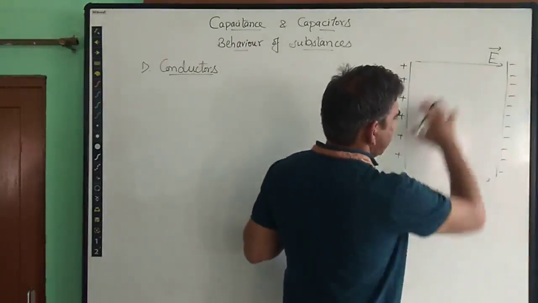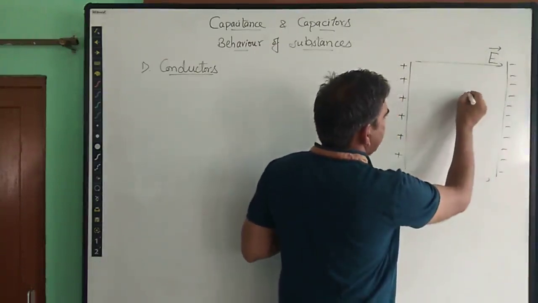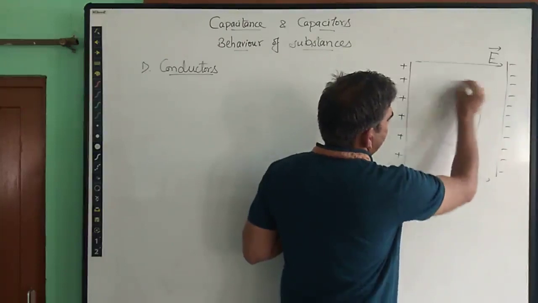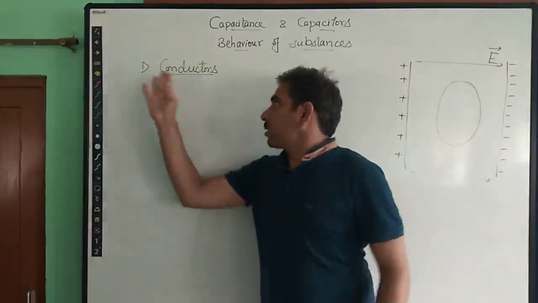Now I am not drawing each and every line because it will just clutter the diagram otherwise. I am taking a dielectric, for example. Here is the dielectric substance, not dielectric but conducting substance, conductor.